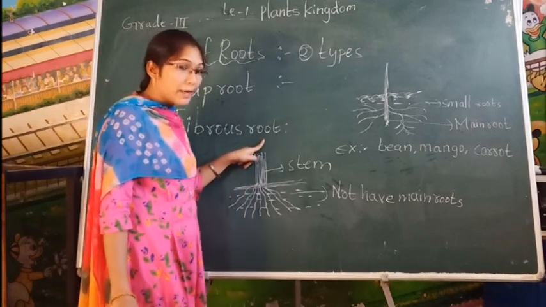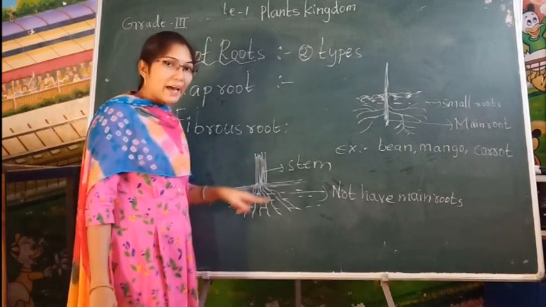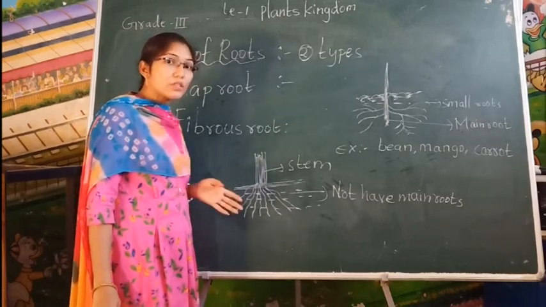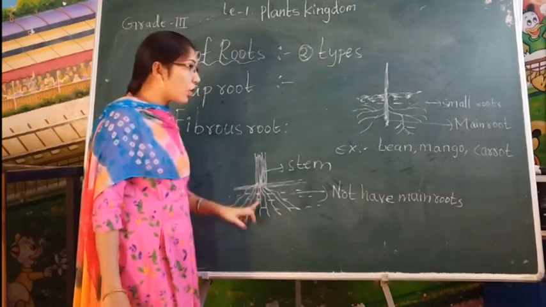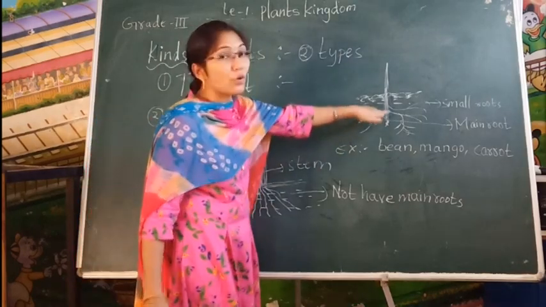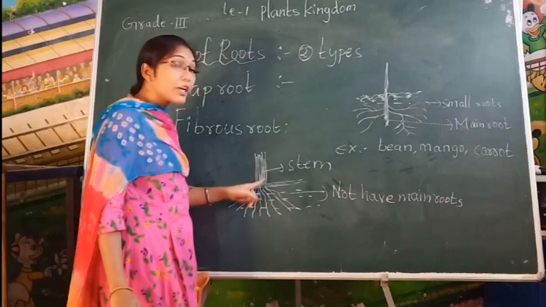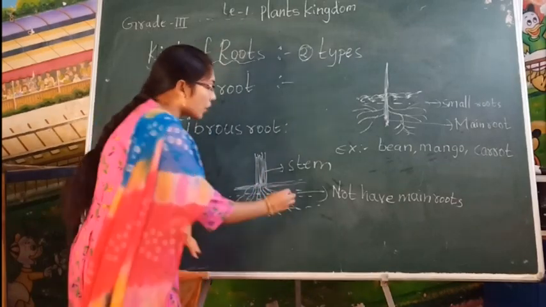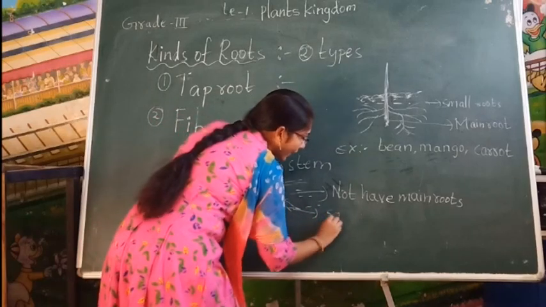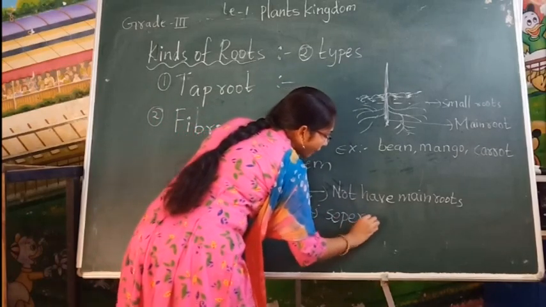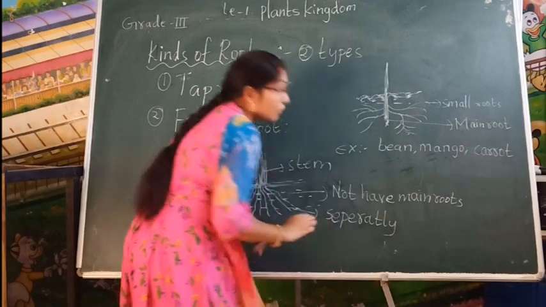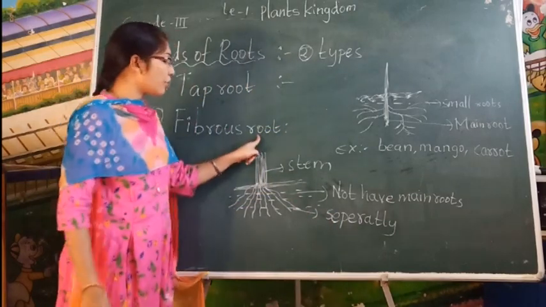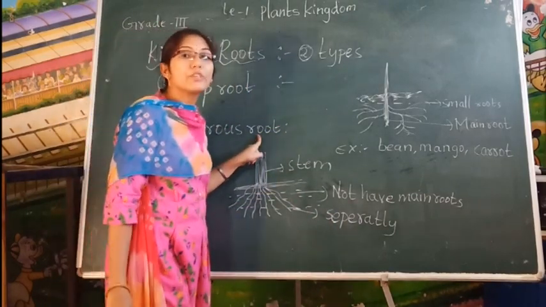Again I am explaining. Some kinds of plants have roots in which there is no main root. See here, like this, the main root is not there. Directly all roots will grow separately. These types of roots we should call fibrous root.